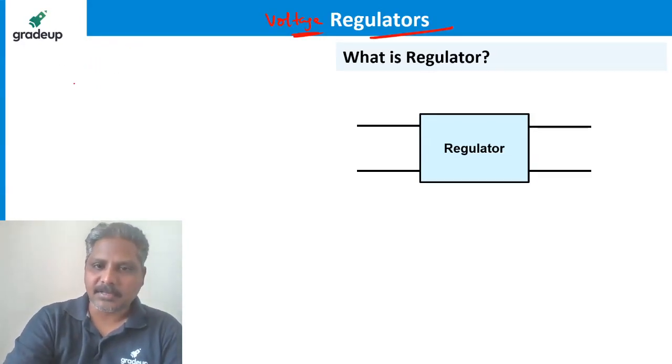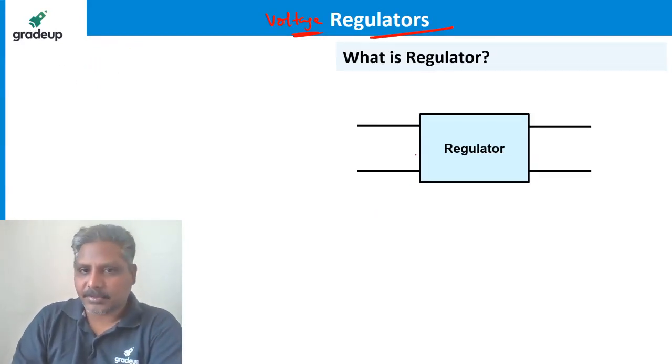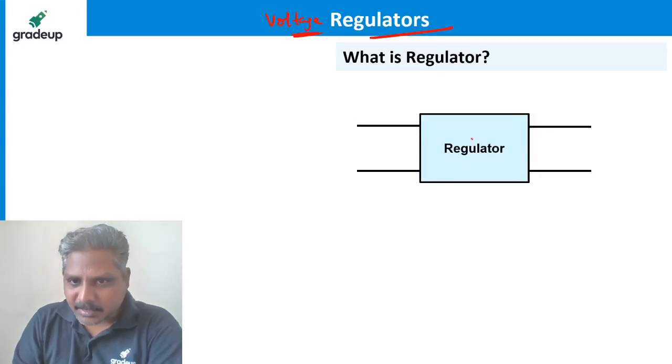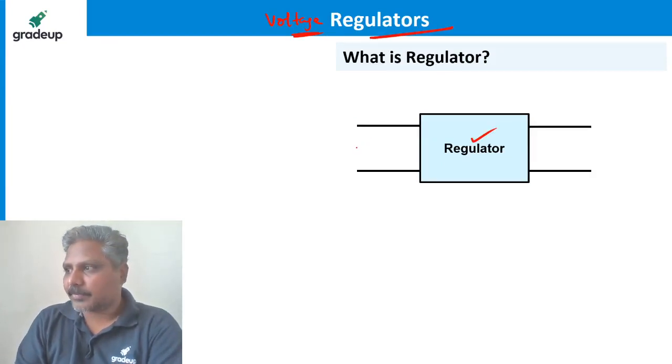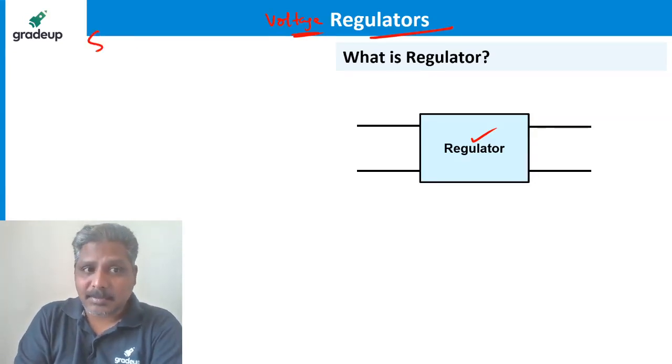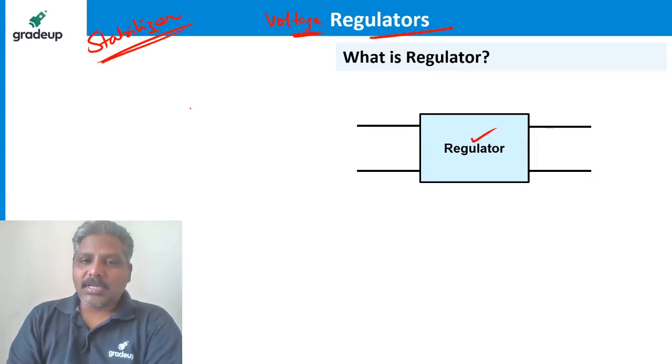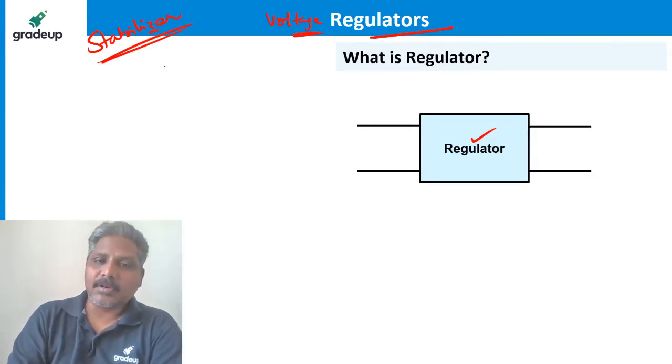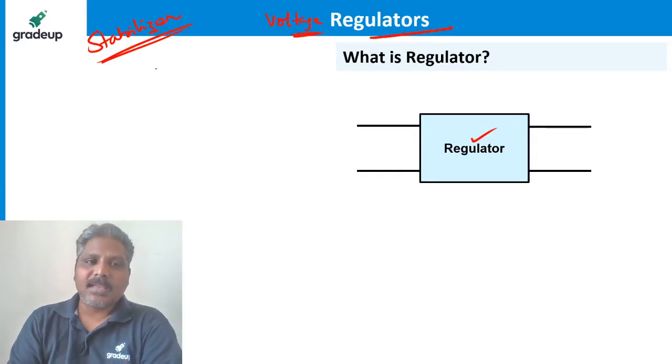What is our regulator? A regulator is a circuit. Listen carefully, all of you. Yes, stabilizer. You must have seen a stabilizer. What is the stabilizer doing?